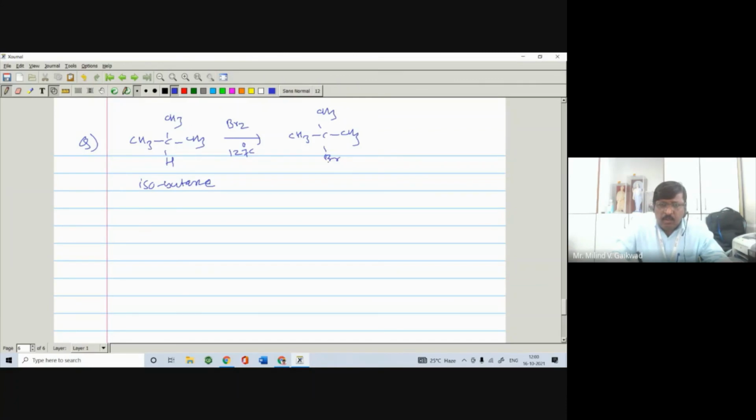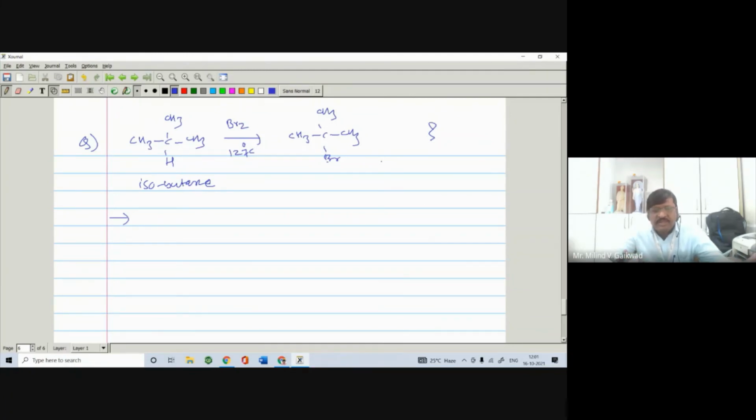So why are you getting such type of the product? They may ask for 2 marks. Then firstly you have to write down the reaction, and then you have to give the explanation. In isobutane, there is the presence of 3 types of hydrogen, primary, secondary and tertiary.